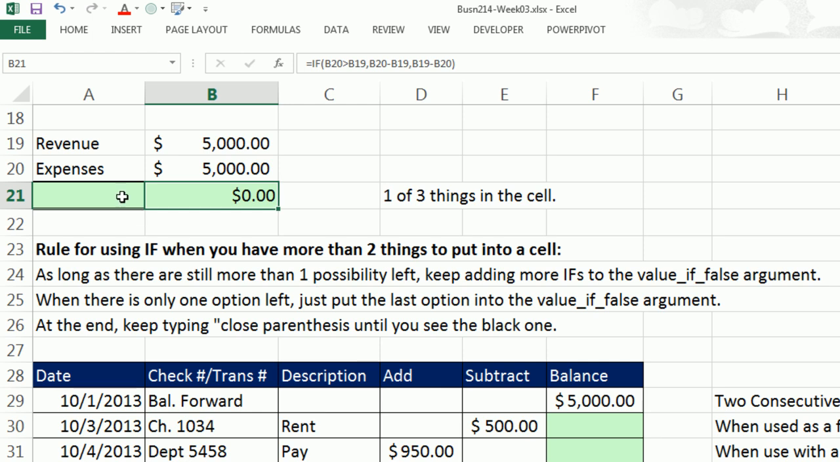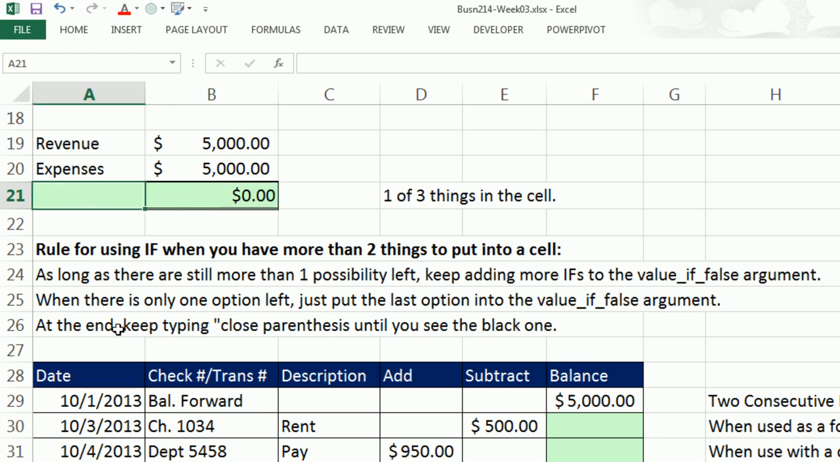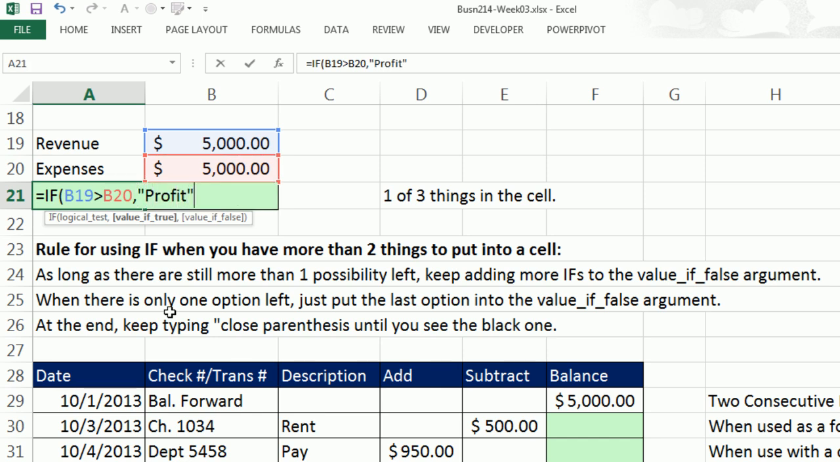All right, you ready? I want to put one of three labels. I either want net income, break even, or net loss. We could even do profit, break even, or loss. I'm going to click in A21, one of three labels, equals if. Our logical test will ask, hey, are revenues greater than expenses? Comma. If that's the case, profit. Comma, the value of false.